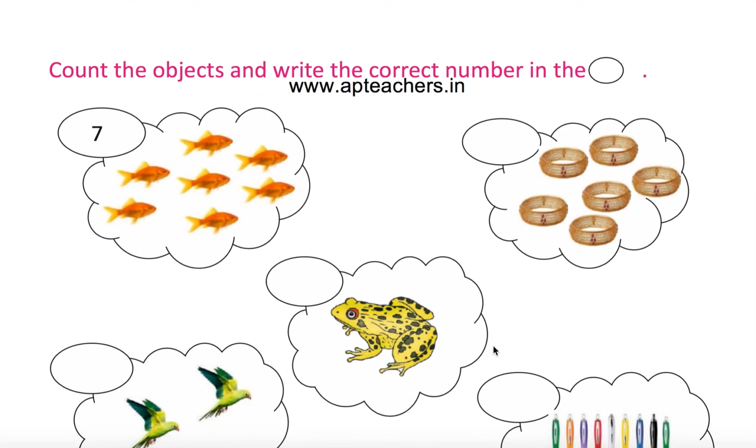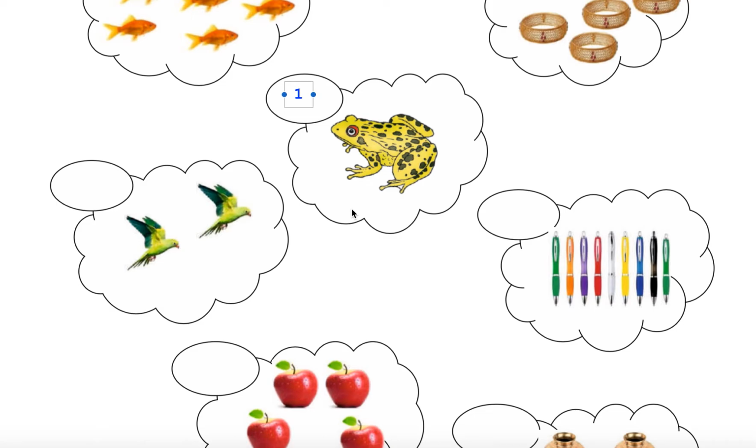Count the object and write the correct number in the circle. Okay. How many bangles are there? 6. I hope they are bangles. These pieces are 7. That is already written. But this frog is only 1. Parrots are 2. Pens are 3, 6, 9. 3, 4, 5, 6, 7, 8, 9.